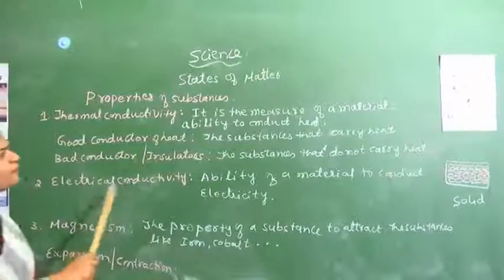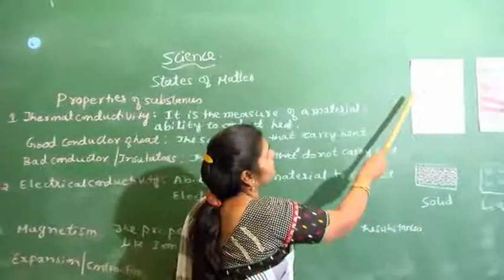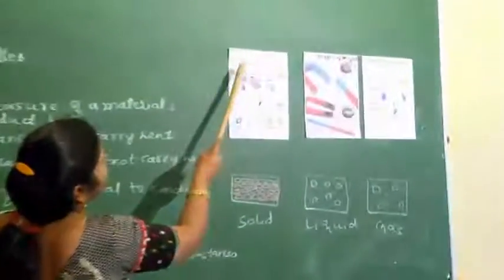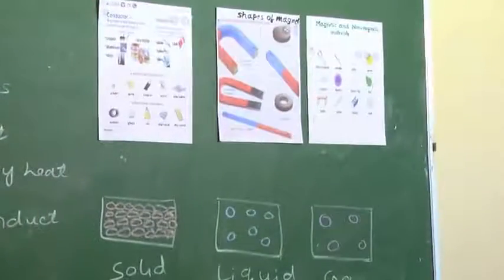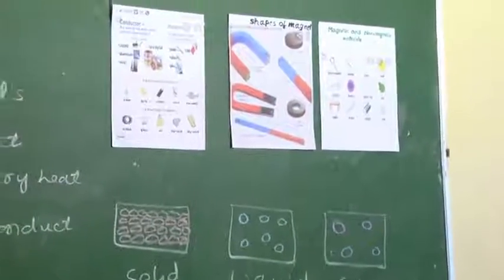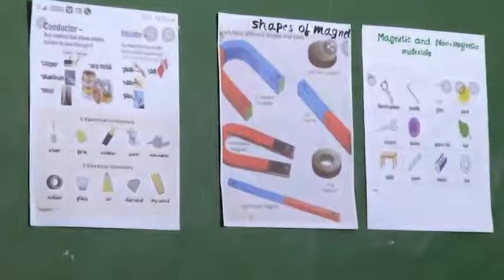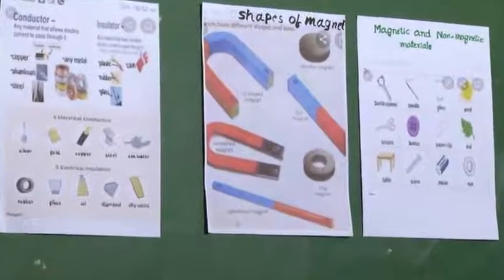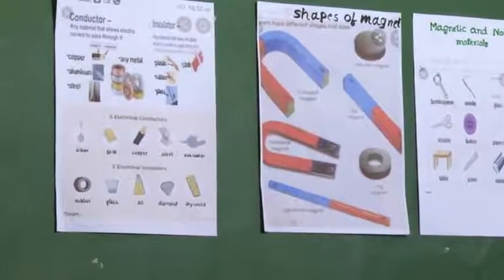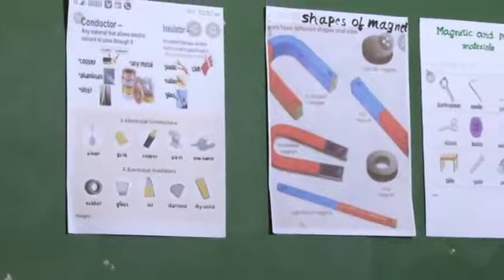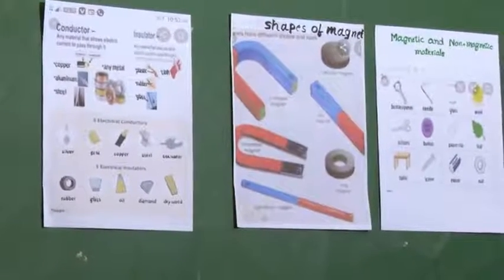Any material that allows, as here it is given for electric conductivity, in the same way, when it carries heat, it is called a good conductor of heat. In the same way, bad conductors of heat.